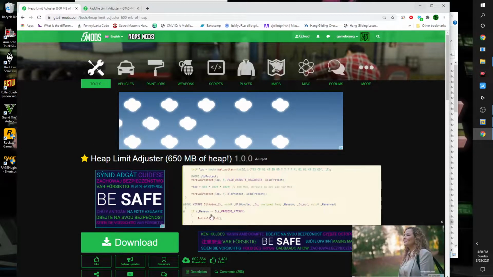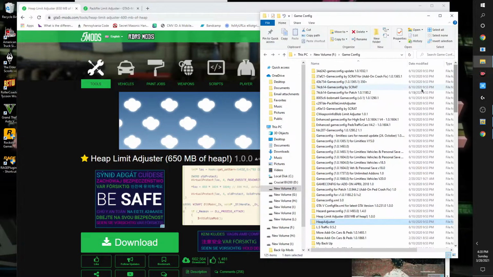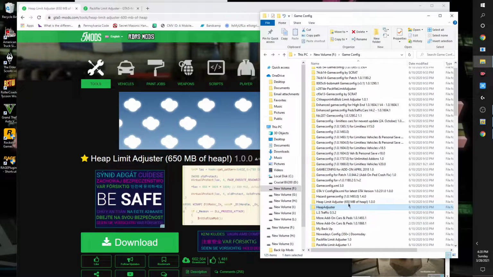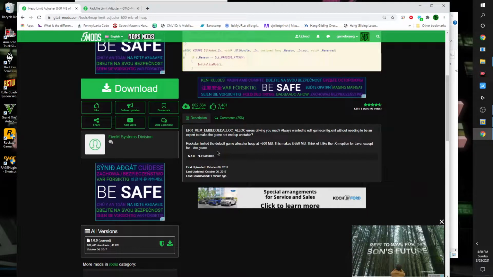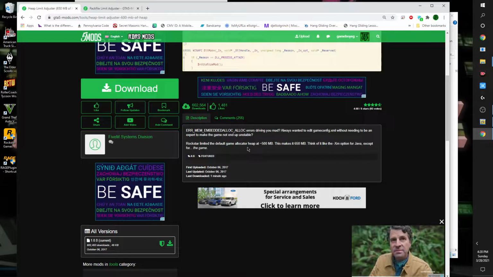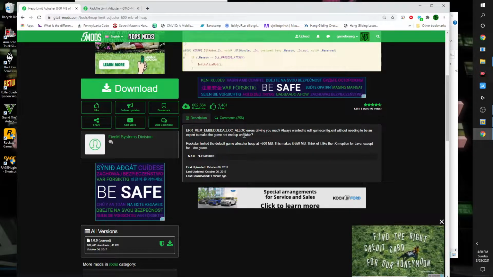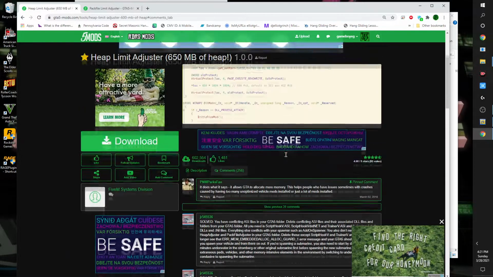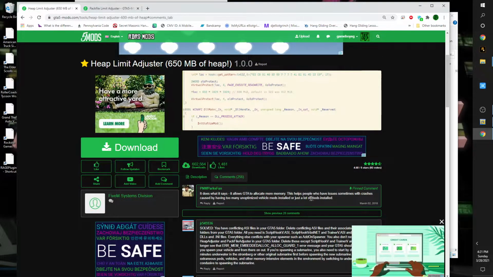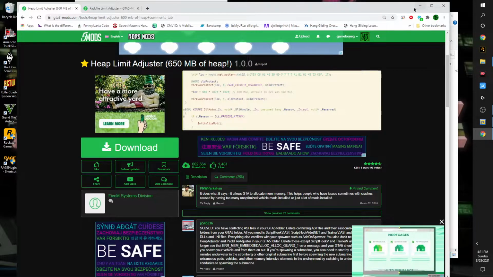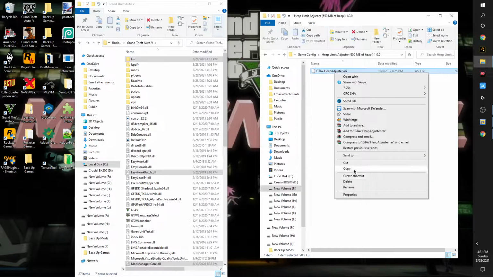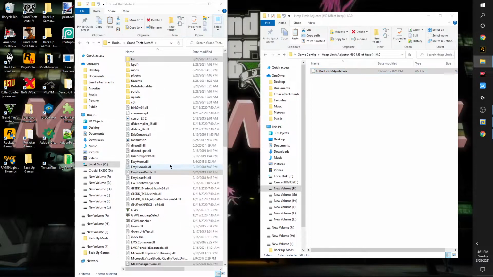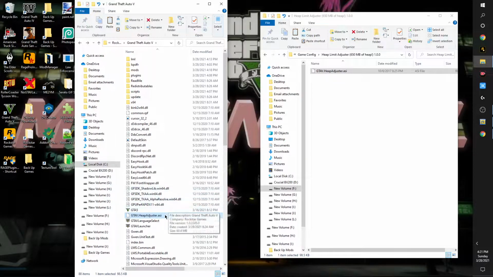All right, so heap limit adjuster. Let me find that. I have that somewhere here, right there. Okay, let me make sure, because there was a better one, if I'm not mistaken. Okay, yeah, so it's this one, heap limit adjuster. So you're going to copy. It's an ASI. It goes right into your game directory. Okay.